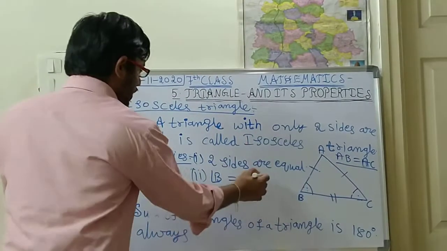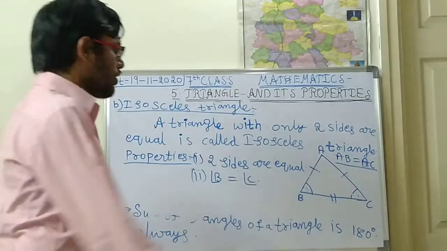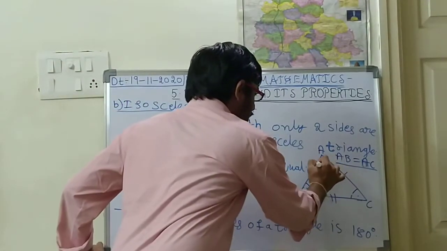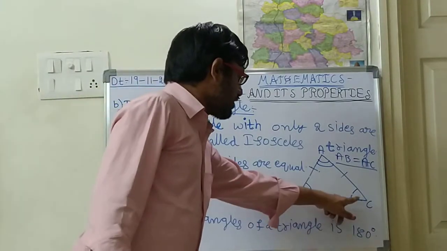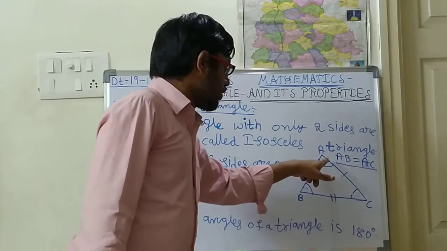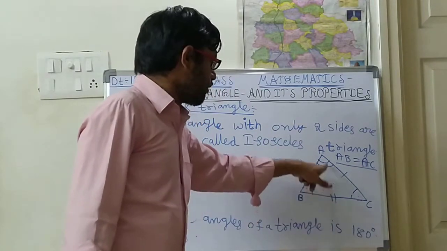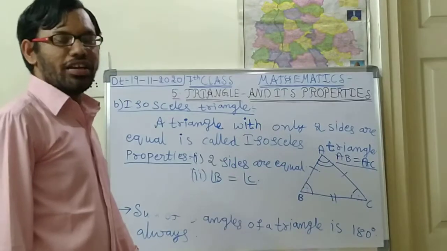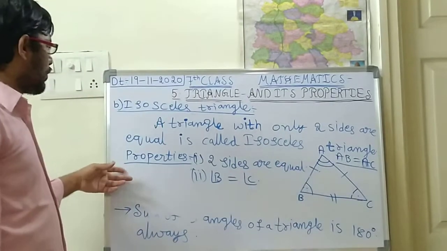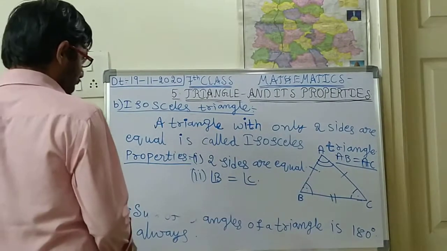So here these are the only two properties, children. Understood, children? This is another, different angle. Two equal angles I am mentioning with a single line. A different angle and a different line segment I am mentioning with two lines. I think you are understanding this part. This is about the isosceles triangle, children.